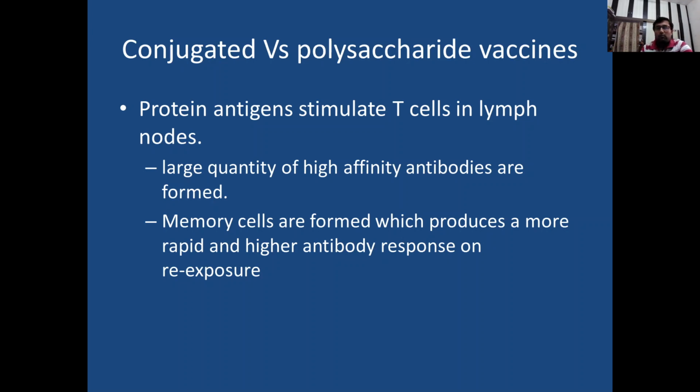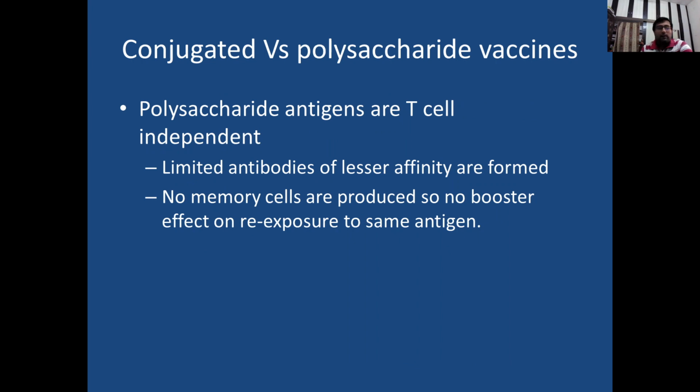And what do polysaccharide vaccines do? In these types of vaccines, a carbohydrate particle from the bacterial cell is used to produce the vaccine.